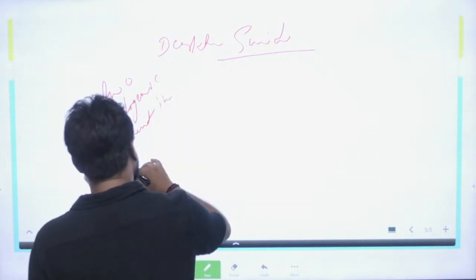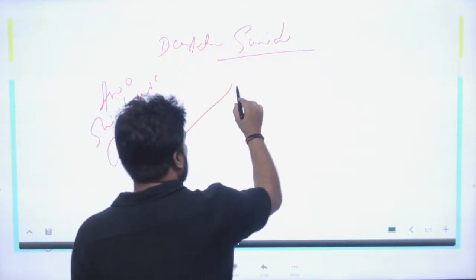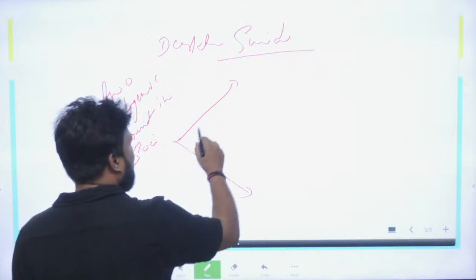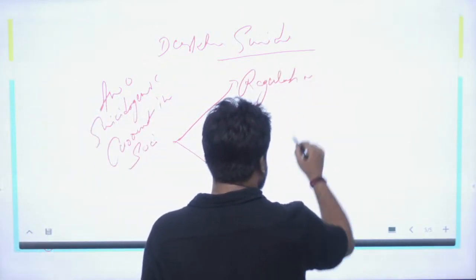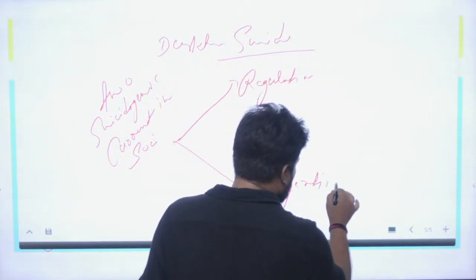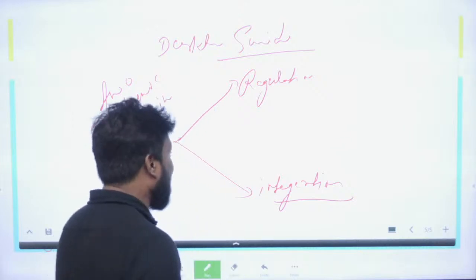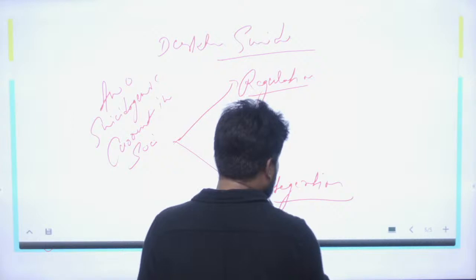Current in society. He gave this two factors. One is regulation, another is integration. He says suicide happens in a society because of these two factors, over-regulation and integration.